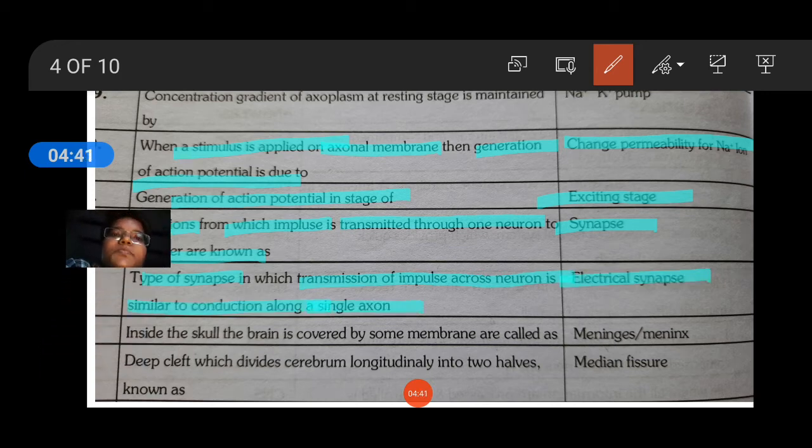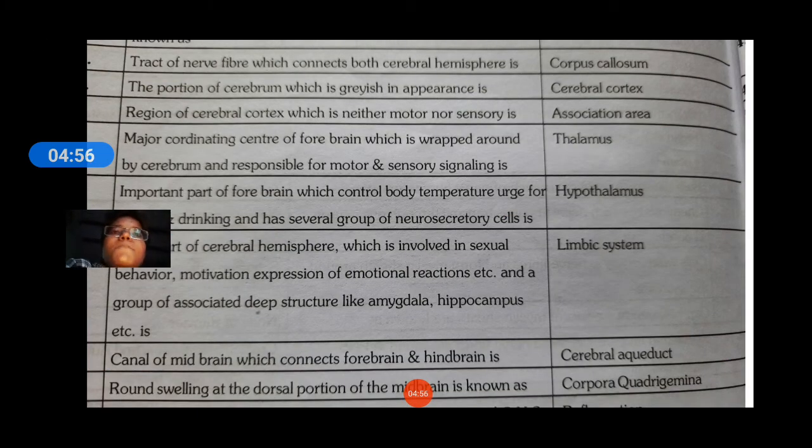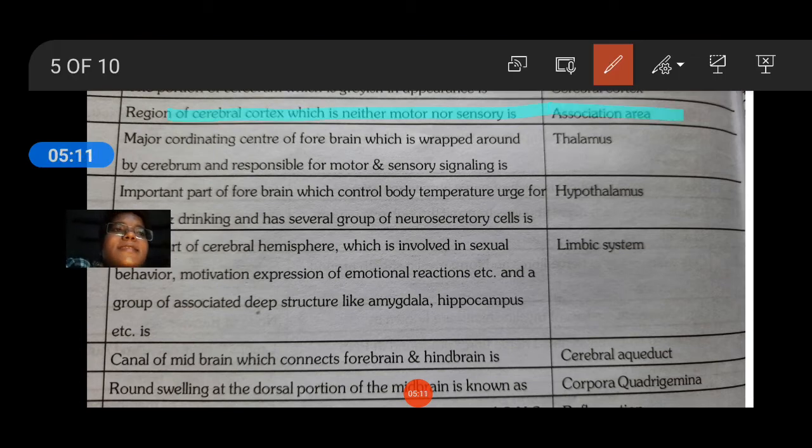is the electrical synapse. Inside the skull, the brain is covered by a membrane called meninges or meninx. The deep cleft which divides the cerebrum longitudinally into two halves is known as median fissure. The tract of nerve fibers which connects both cerebral hemispheres is corpus callosum. The portion of the cerebrum which is grayish in appearance is the cerebral cortex. The region of the cerebral cortex which is neither motor nor sensory is the association area.